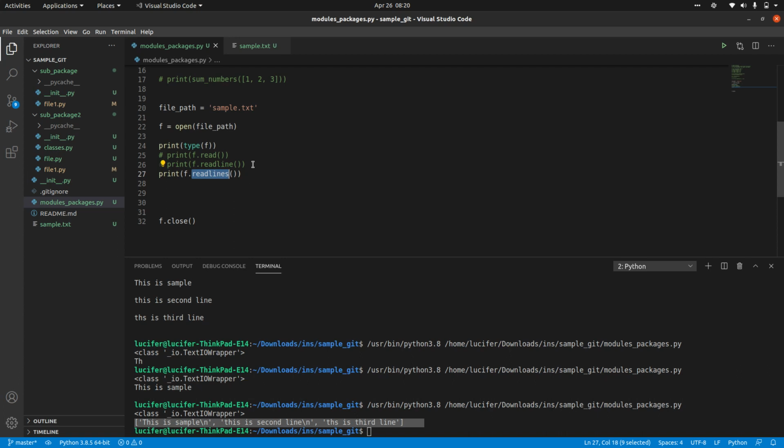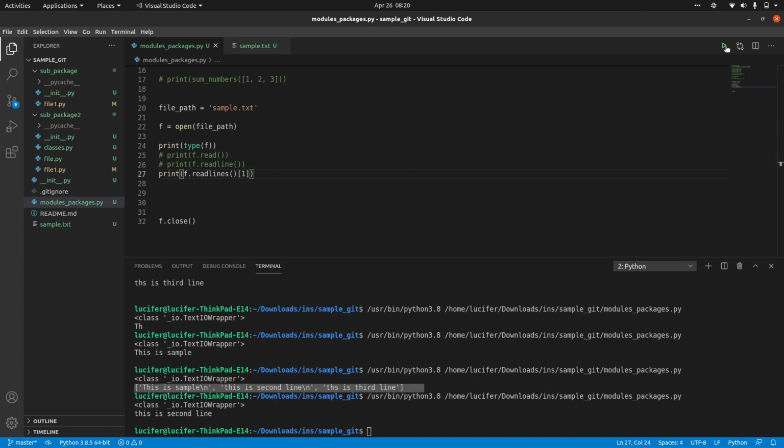The disadvantage of read line, which is that you cannot print a particular line, can be overcome with read lines. Let's say I want to print only the second line. You cannot do that using read line, right? You will have to print the first line as well as the second line, you cannot just print the second line. That has been overcome with the read lines method. Read lines will just convert it into a list, so you can directly call it with the index. One basically represents this particular second line, so when you call this, you can see that only the second line is being printed.